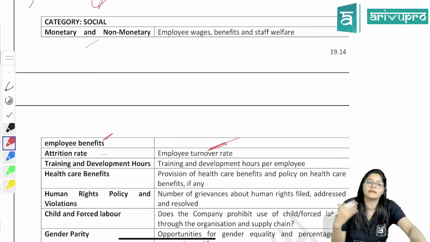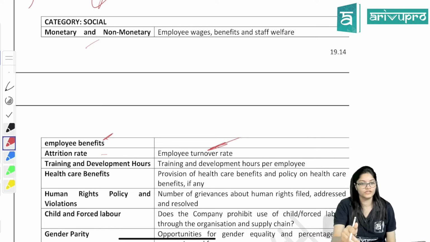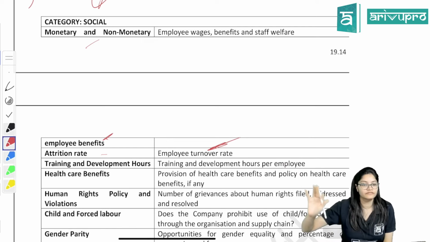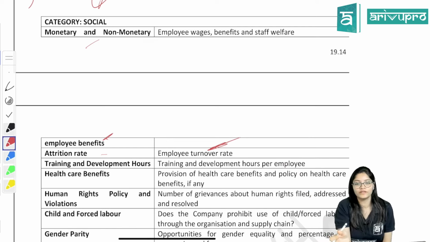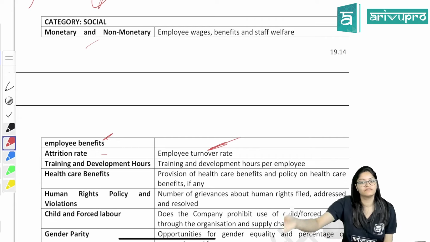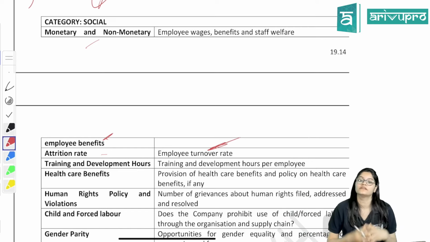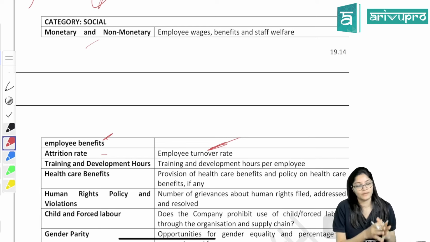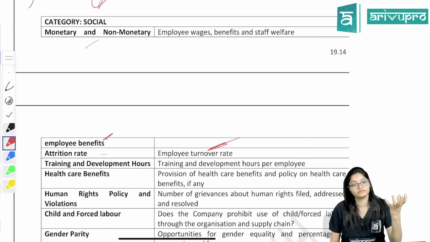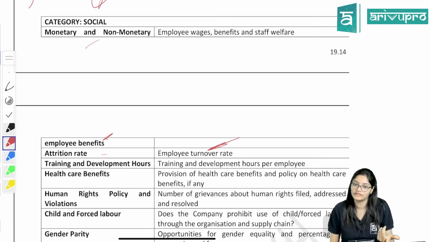The more employees stay in the company, the better for the company. If every 2 months my employees are leaving, when I do business, new employees will come, I will have to train them. By the time they get proper training, they will leave, again another employee will come, again I will have to give training. So if my time is spent on training only, when will I do my main work? Right? So employee turnover rate should be less. Your employees should stay in the organization. If your employee turnover rate is high, it will impact your ESG ratings as well. So that is another factor they will check.